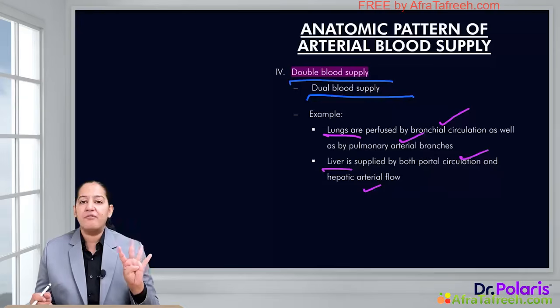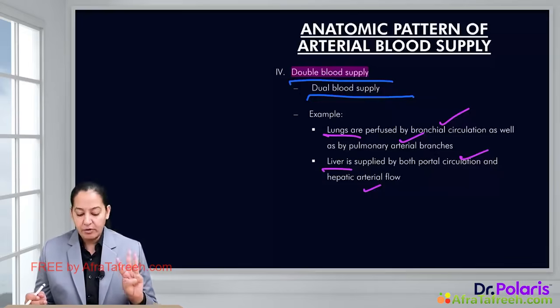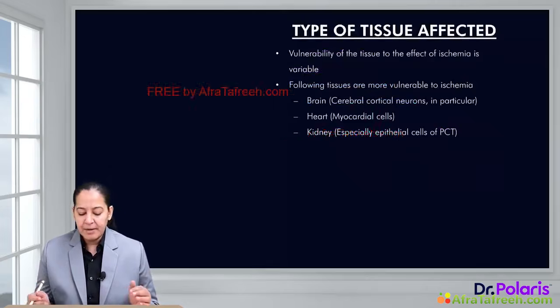So we have seen there are 4 different patterns possible in the arterial distribution of an organ or a tissue. The first one is single artery without anastomosis. The second is single artery with anastomosis. The third is parallel artery and the fourth is dual artery. So we have seen the examples and consequences in each of them, what will happen when there is obstruction of one of the arteries. So coming to the second factor, that was the first factor,